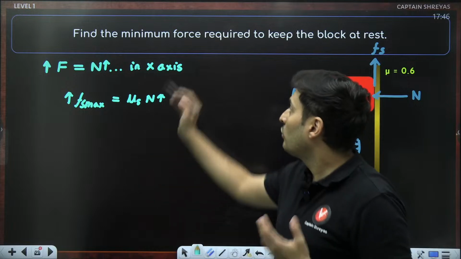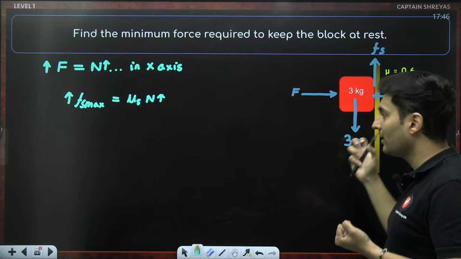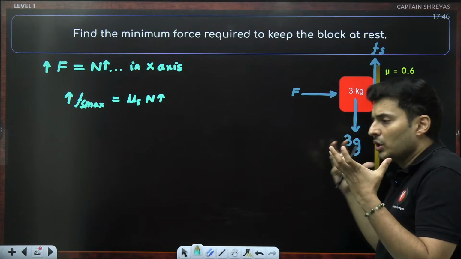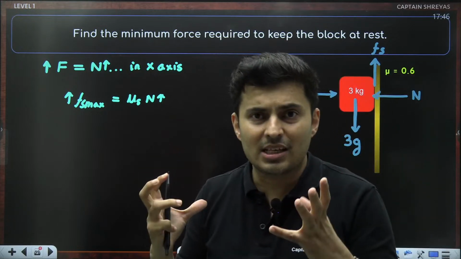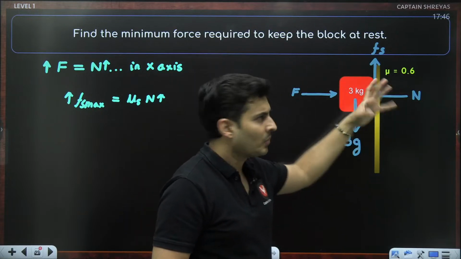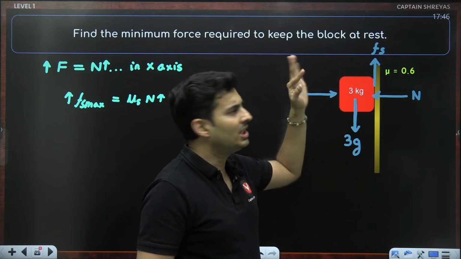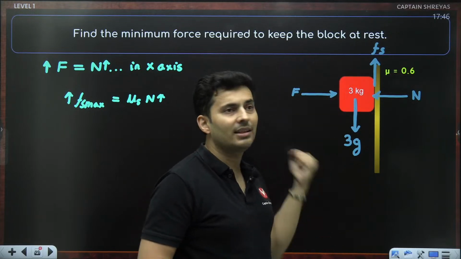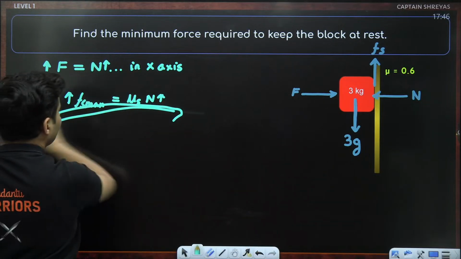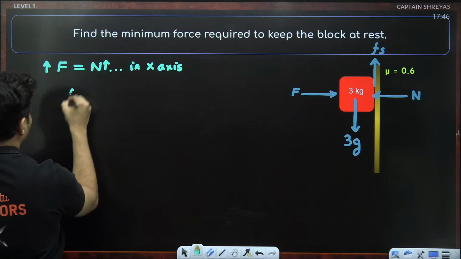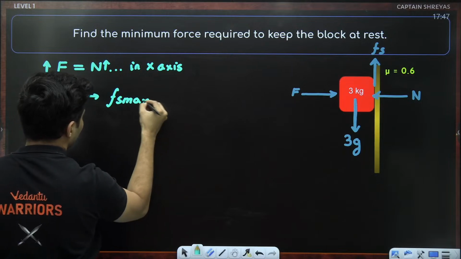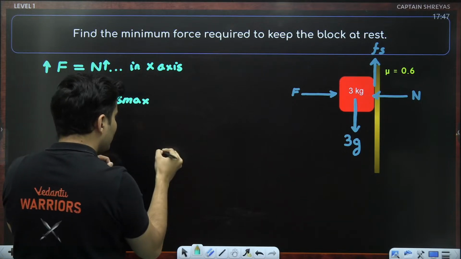You want to find the bare minimum force to hold it. That means you will try to keep as less force as possible to just hold it. So the normal is not too much. The static friction is not too much. It is just barely enough to sustain the weight. Think of it as if the friction has now turned into just Fs max. It is just barely holding it. It is on the verge of sliding down.